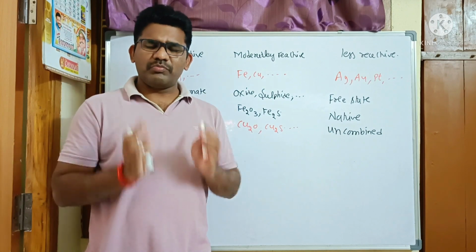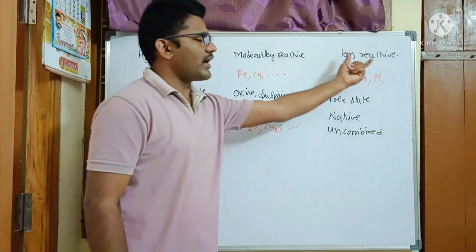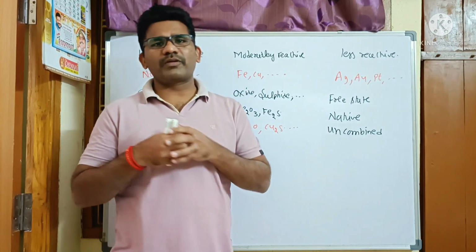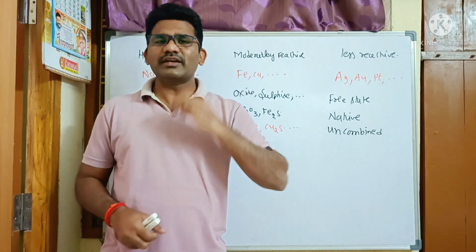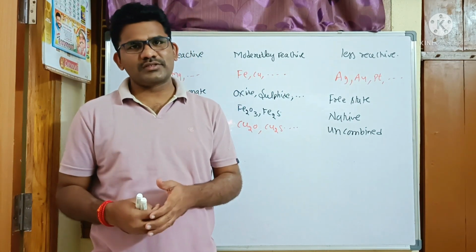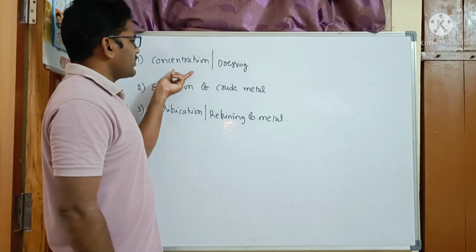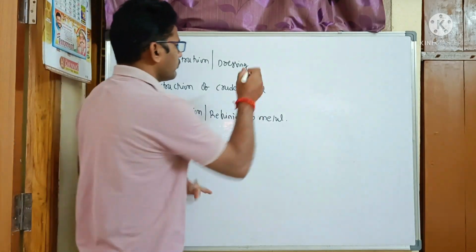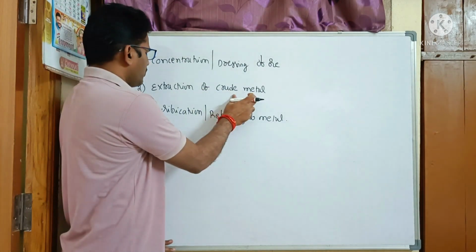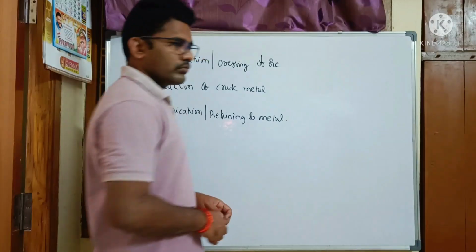So metals are broadly classified into three categories: highly reactive, moderately reactive, and less reactive. Now in order to extract a metal from its ore, there are three different steps to be followed. Let us try to understand what the three steps to extract a metal from its ore are. Concentration or dressing of ore. Next one is extraction of crude metal. Third one is purification or refining of the metal.